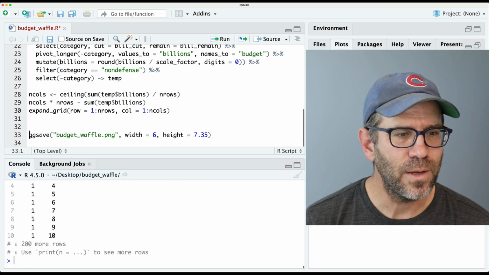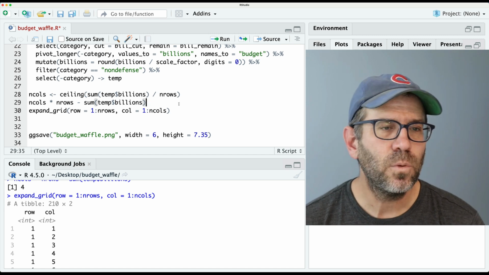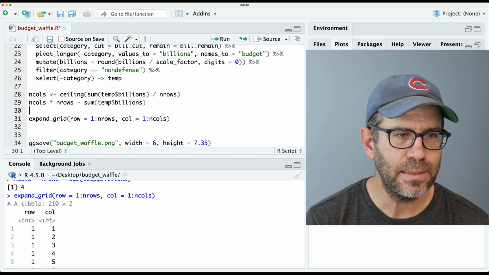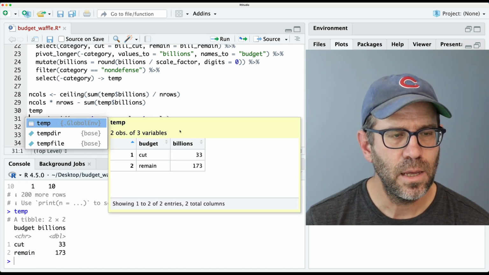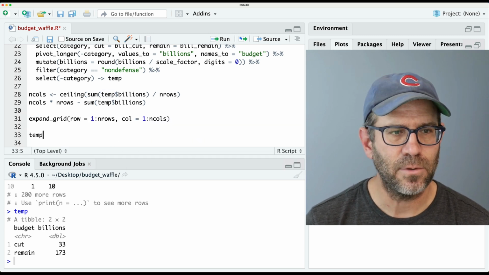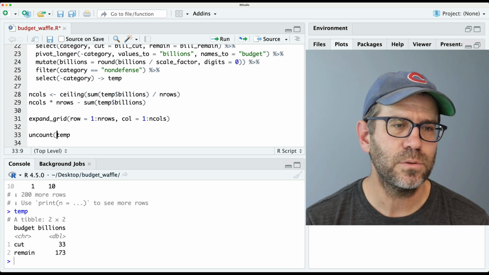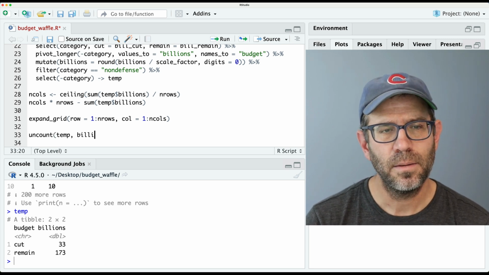All right, so again, we've got this for our expand grid. But what we'll then need to do is take temp, which is this, and we can then do, let me go ahead and grab this because I'm just messing around here trying to get some ideas onto the screen. We'll do uncount on temp by billions.